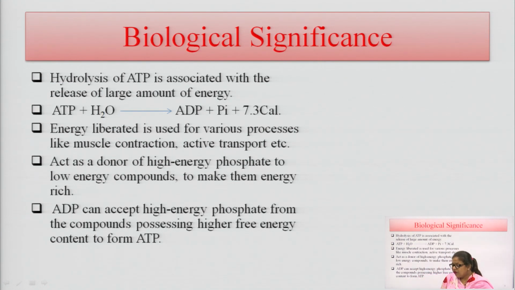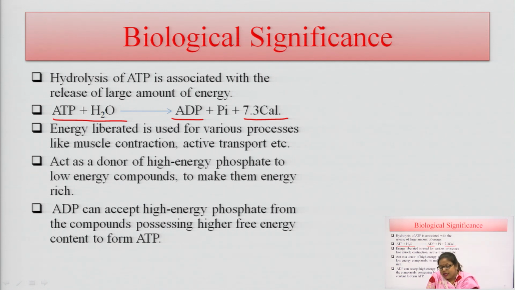What is the significance of this ATP molecule, and how can we use ATP in the body? Whenever hydrolysis of ATP occurs in the body, there is release of a large amount of energy. Whenever ATP reacts with a water molecule or undergoes hydrolysis, it is converted into ADP. There is removal of one phosphate bond, and there is release of energy in the form of 7.3 calories per mole.